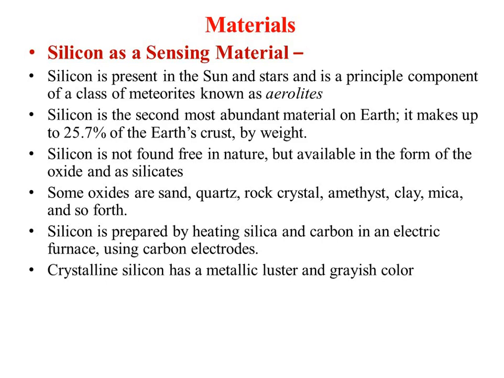Crystalline silicon has a metallic luster, and it looks grayish in color, like a metal.